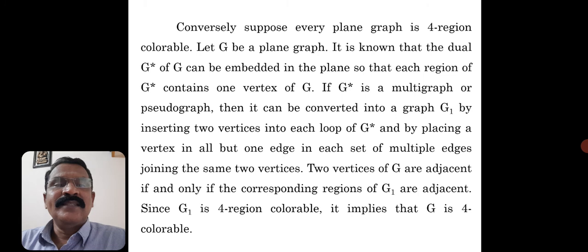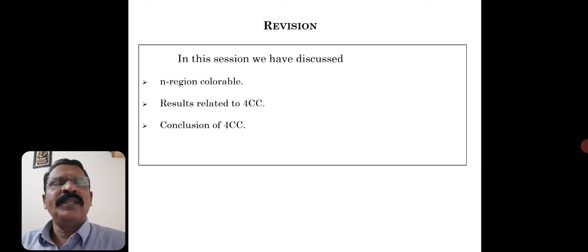So since G1 is 4 region colorable, it implies that G is also 4 colorable. So it's a very interesting part that we have proved. I hope you have followed the proof.